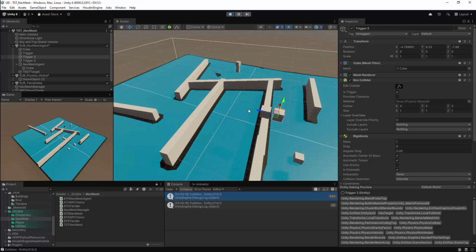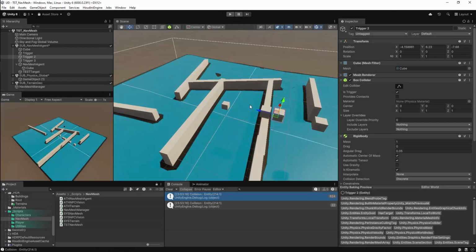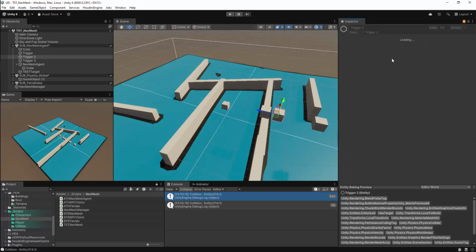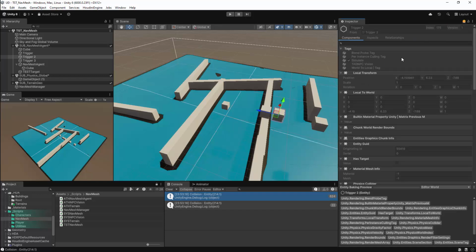We now want these triggers to work with our NPC. And when they collide, we want the NPC to register that this is a new target to look at. And the NPC will then chase after this trigger object. I will also want to eventually set this up so that I can track whether I've collided with the target or not. And this is what I'll eventually use the hasTarget variable for. This, however, is not yet something which I do need to use, and I'll focus on the targeting system first.